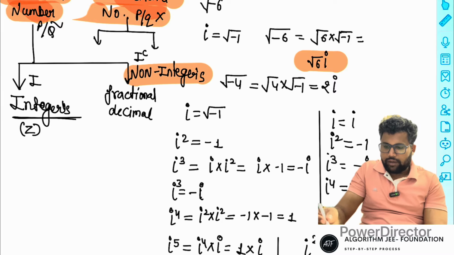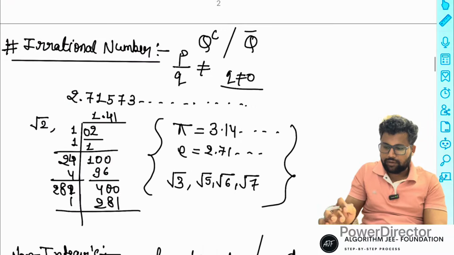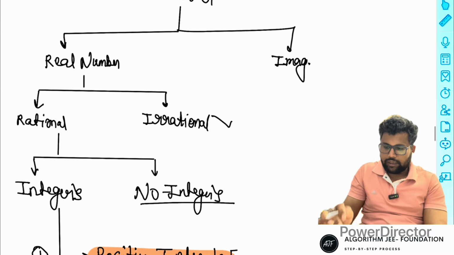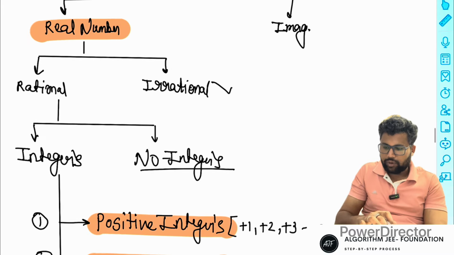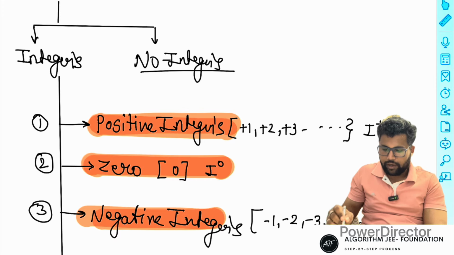Rational numbers are divided into two parts: integers or non-integers. Non-integers have two parts, fractional or decimal. Integers have three parts: positive integers, zero or negative integers.